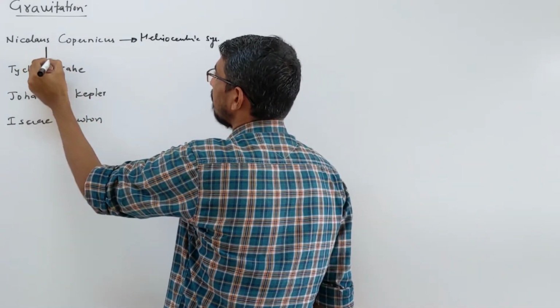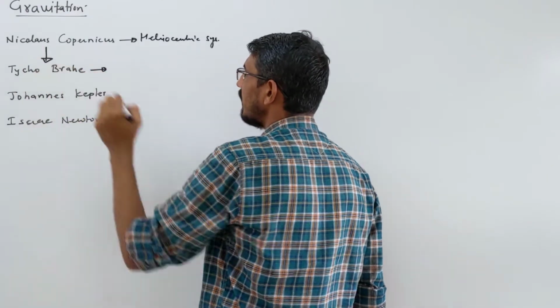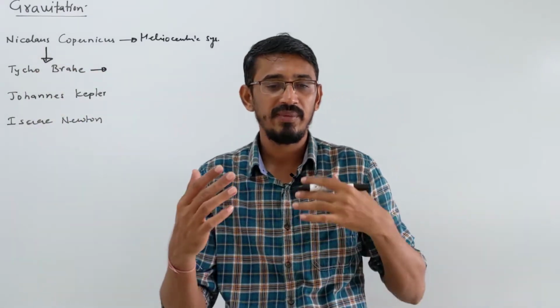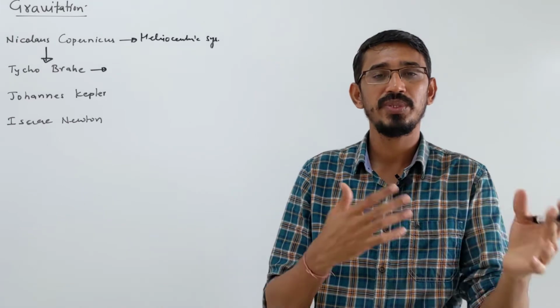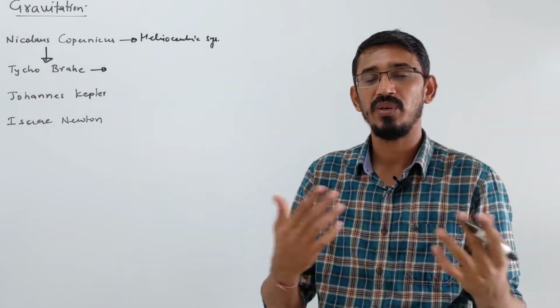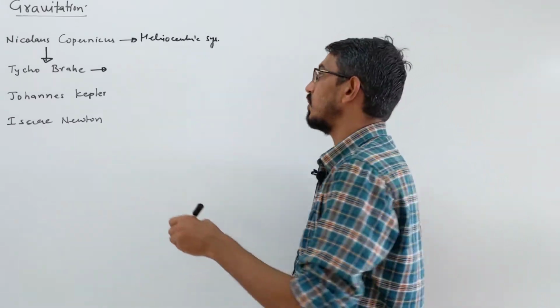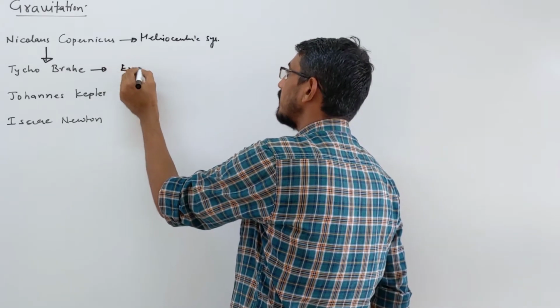Then after that, who came? Tycho Brahe. What did he do? He calculated experimentally the values, like the distance between the planets and the sun, and all these things he calculated by experiment. Experimental calculation he did, okay.